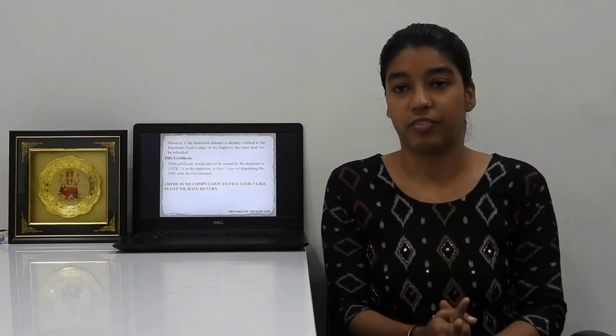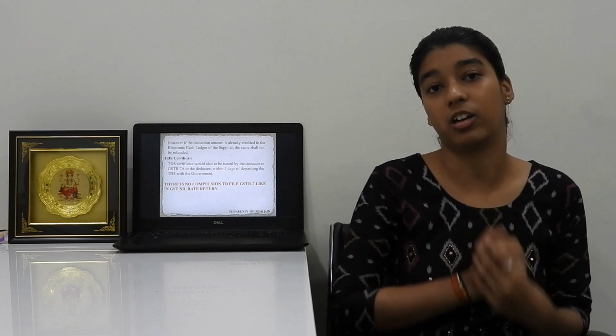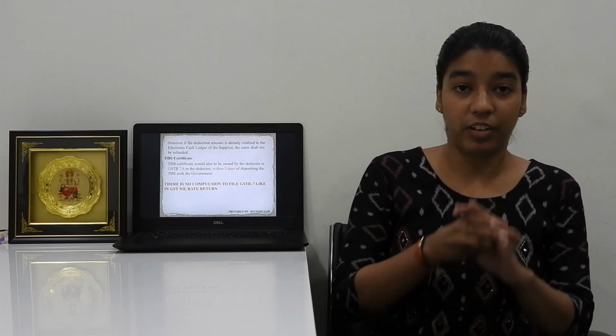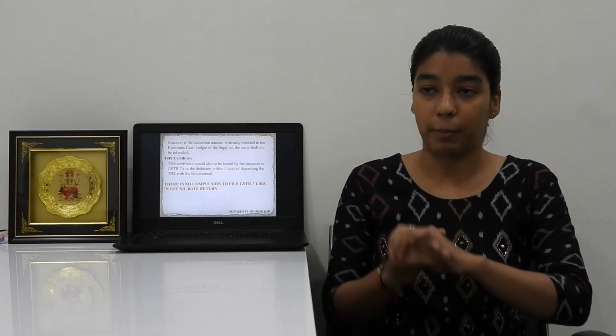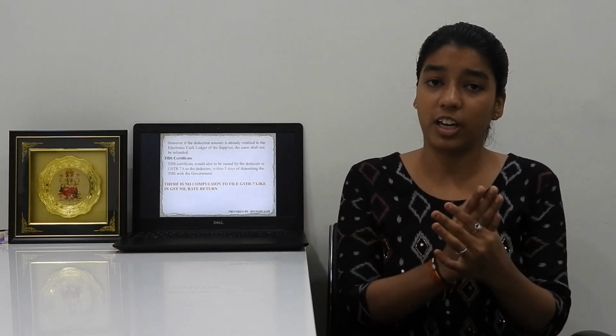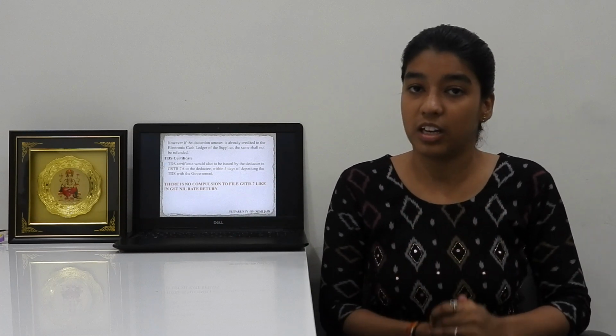Now, the TDS certificate. The TDS certificate is also required to be issued by the deductor to the deductee in the form GSTR 7A within 5 days of the payment made to the government. In simple words, we can say that by the 15th of the next month, we need to issue our TDS certificate to the deductee in respect of the amount deducted.